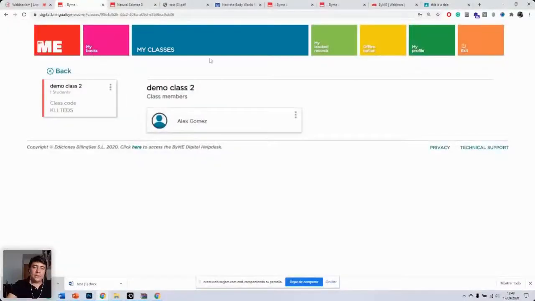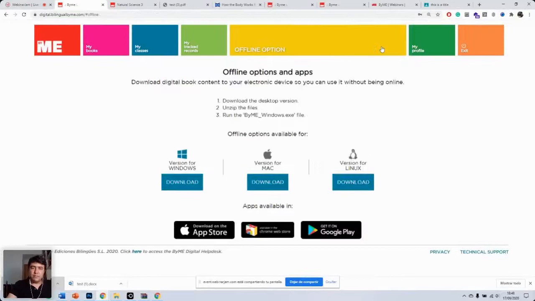you would go to the main menu, go to the offline option. Here you can download a version for Windows, for Mac, or for Linux. Now, if you download this, then you log in, and then you'll be able to synchronize the book that you have with your device. So let me see.